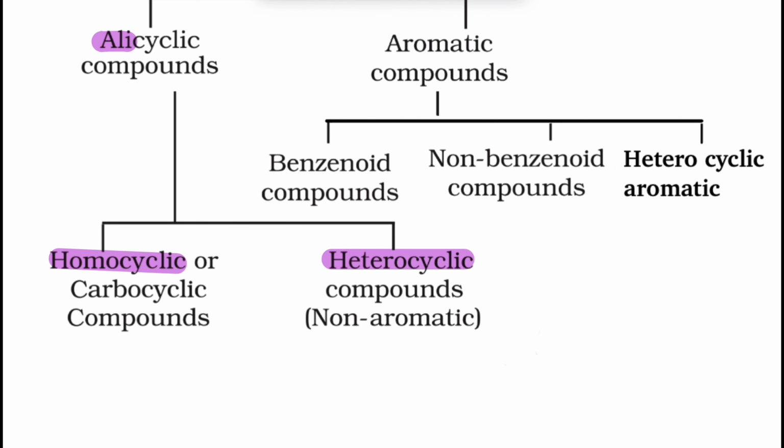And aromatic compounds are further classified into three types. Benzenoid compounds, that means a benzene ring is present in the structure, whether it is one benzene ring, two or three benzene rings, whatever it may be. Non-benzenoid compounds are aromatic but a benzene ring is not present. Third category, heterocyclic aromatic: an aromatic compound that is not homocyclic, where not only carbon but another element is also present.